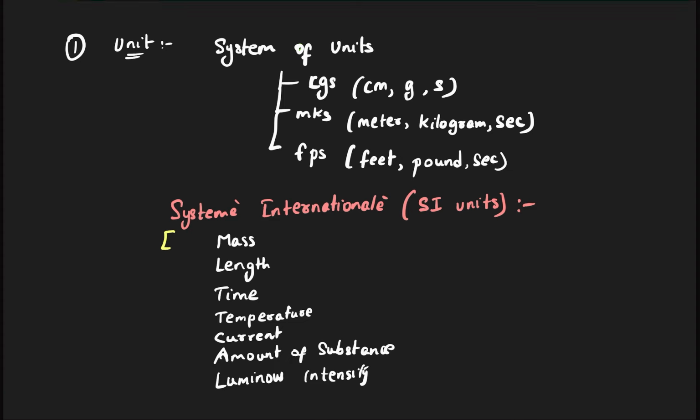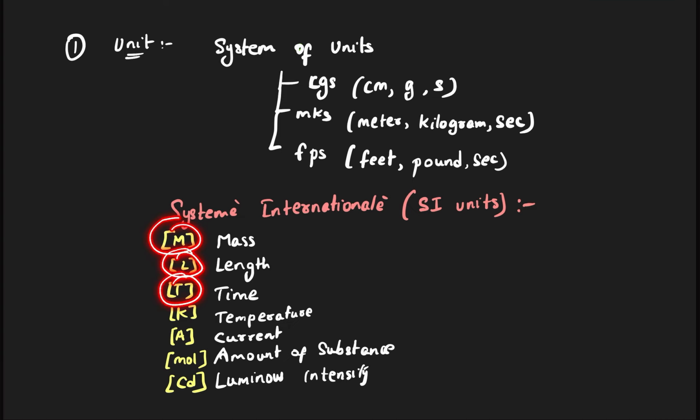For example, mass is represented with capital M, length is represented with capital L, time is represented with capital T, temperature is represented with K because Kelvin. I will tell you what the units are. Current is measured in ampere, A. Amount of substance, generally we write mol. Luminous intensity is measured in candela. These symbols go along with brackets.